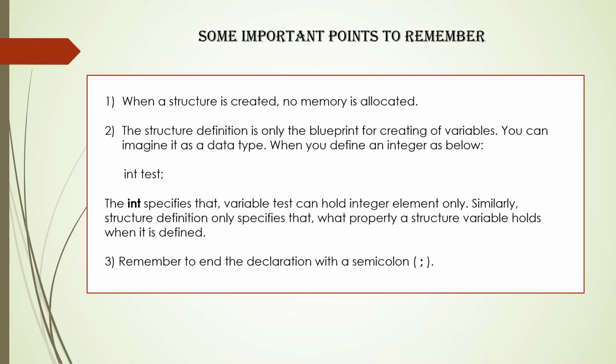This we have studied in the previous chapters. Similarly, a structure definition only specifies what properties a structure variable holds when it is defined. I have already told you that a structure is a user defined data type. And third, remember to end the declaration with a semicolon. So these were some basic points which one should remember about structures.